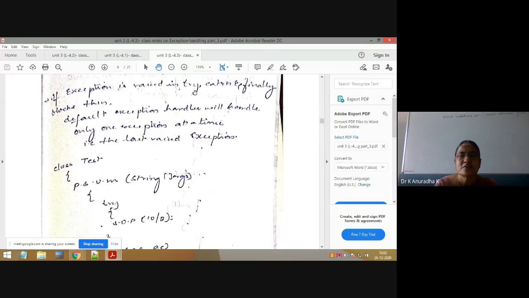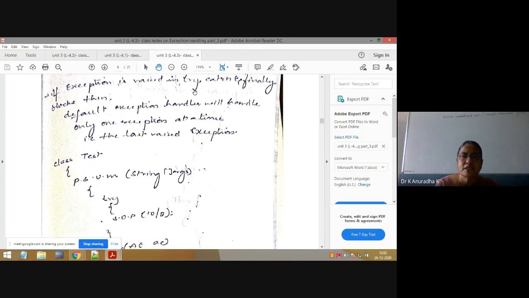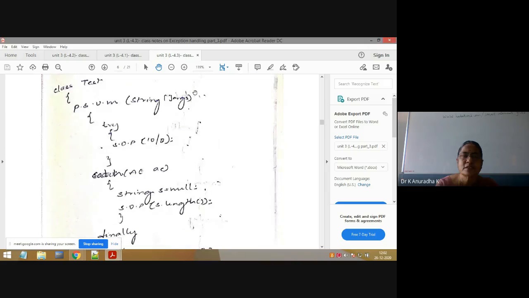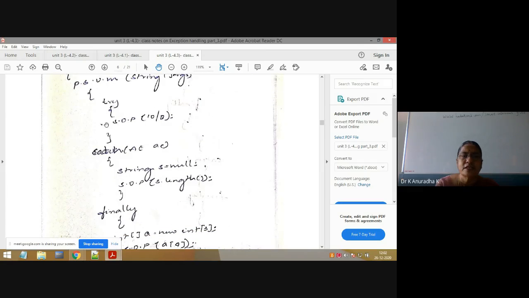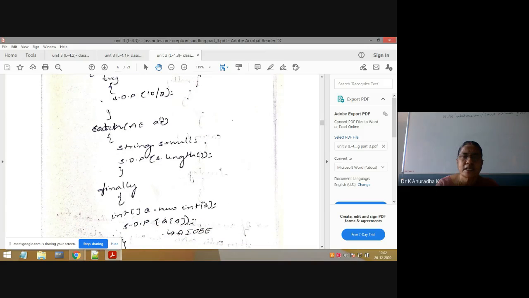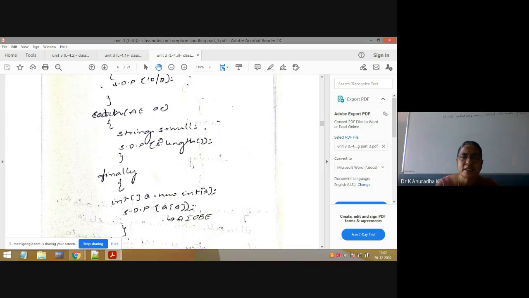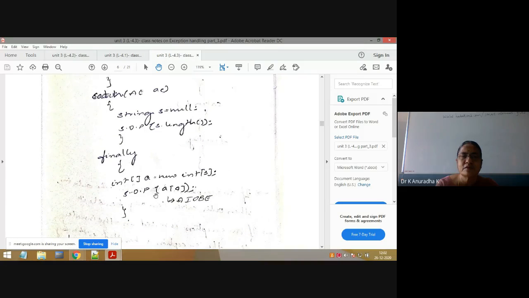That's why here I have written a program where an exception is raised in all the three blocks, that is try, catch and finally. So inside the main method, I have written a try block. This is one exception, and inside the catch block also I have written one exception, and inside the finally block also I have written one exception.